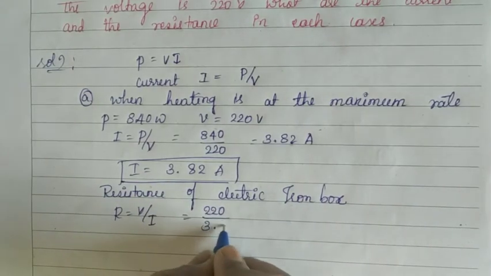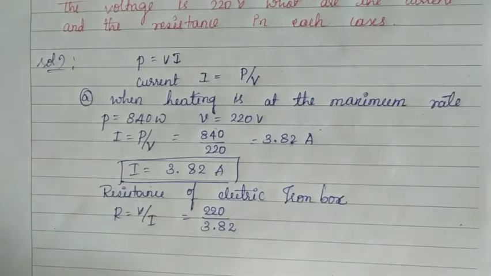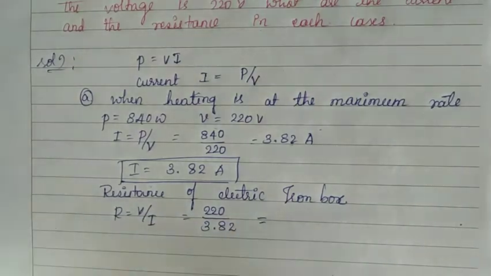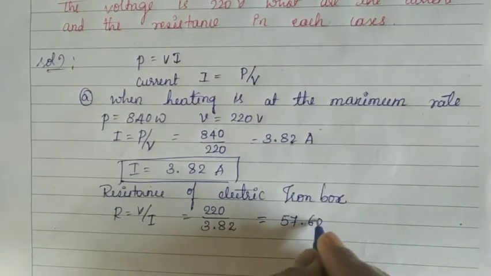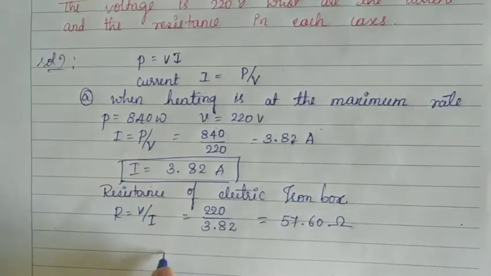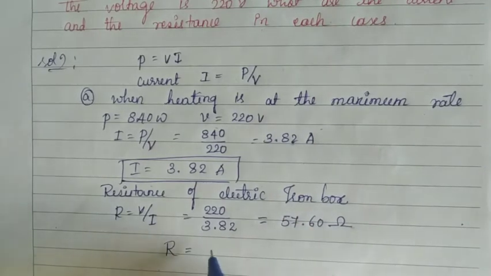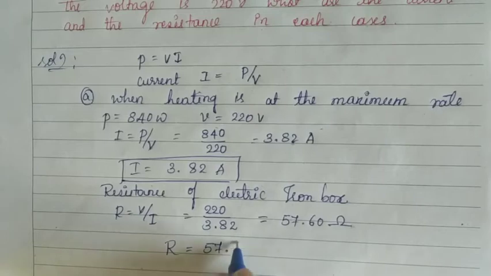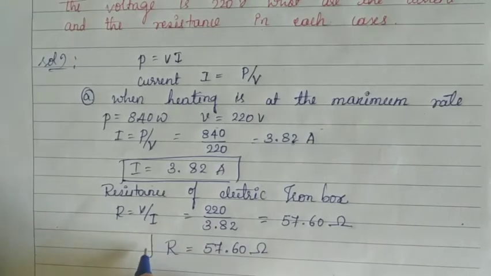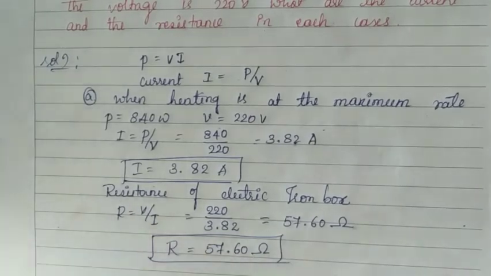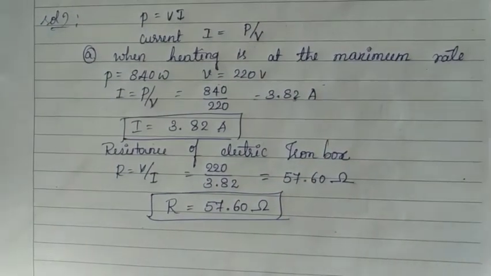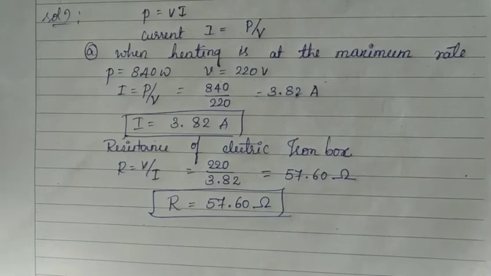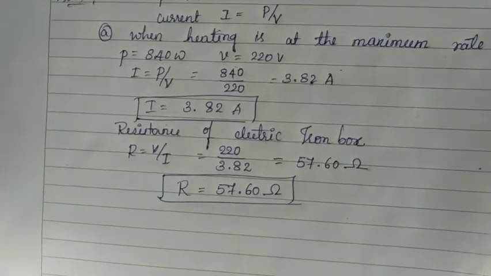Current is 3.82. Simplifying, we get the resistance as 57.60 ohms. This is the amount of resistance offered in the electric iron box when the energy consumption is at the higher rate.